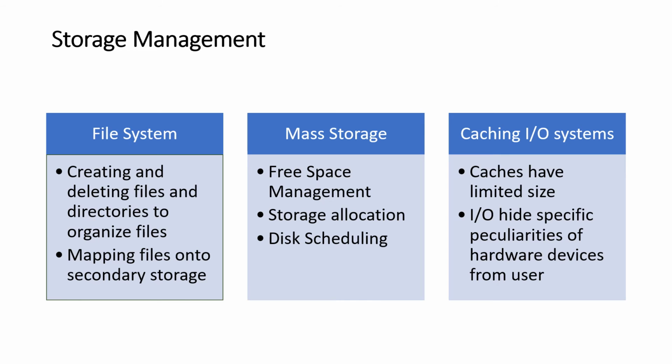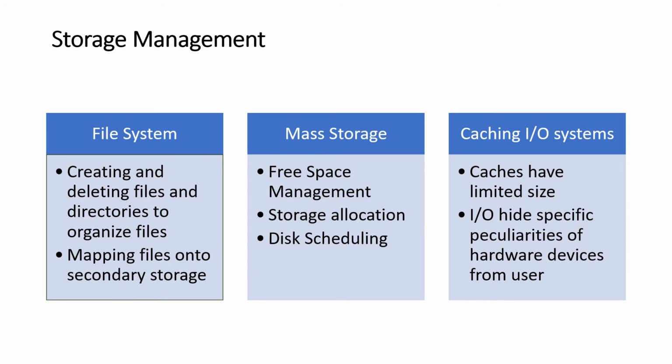When multiple users have access to files, it may be desirable to control which user may access a file and how that user may access it. Some responsibilities of the operating system in connection with file management are creating and deleting files, creating and deleting directories to organize files, mapping files onto secondary storage, and backing up files on some non-volatile storage media.